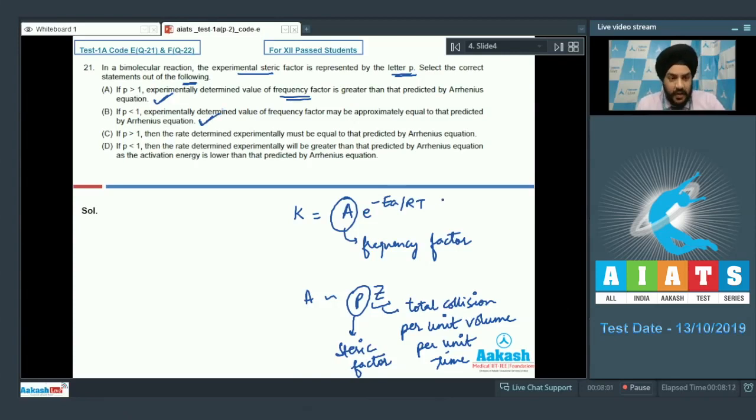If we talk about statement C now, if P is more than 1, then the rate determined experimentally must be equal to that predicted by Arrhenius equation. This is not correct, students. If the value of P is more than 1, the experimental rate will be greater as compared to that predicted by the Arrhenius equation. Let us look at option D now. If P is less than 1, then the rate determined experimentally will be greater than that predicted by Arrhenius equation, as the activation energy is lower than that predicted by the Arrhenius equation. So students, this statement is not correct. The activation energy factor is not dealt with when we are talking about the steric factor P. So for question number 21, we have to mark the correct statements, option A and option B.